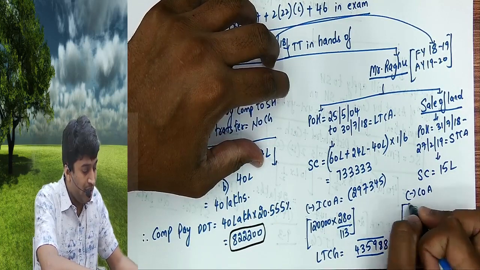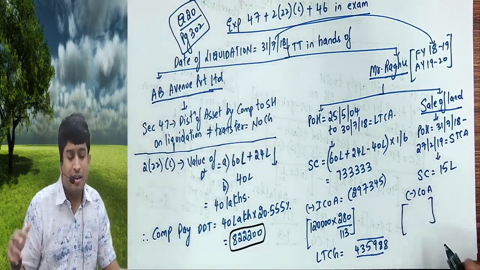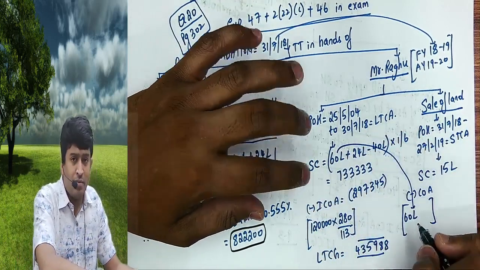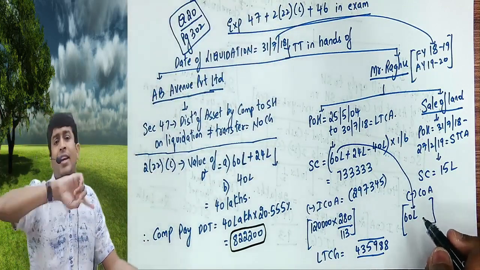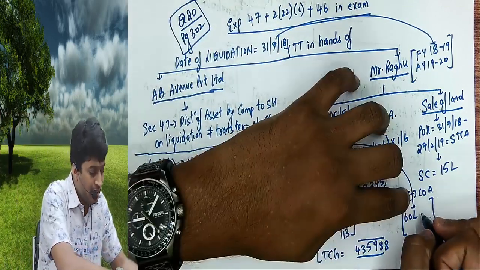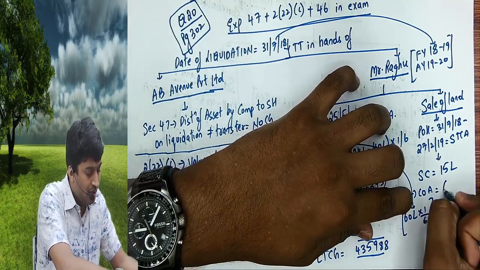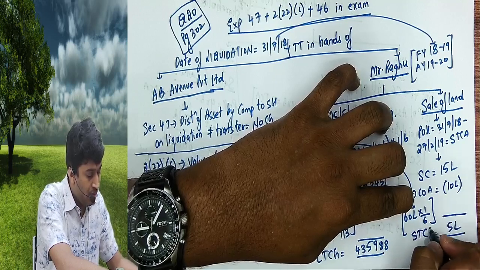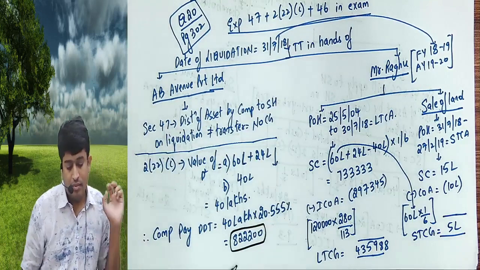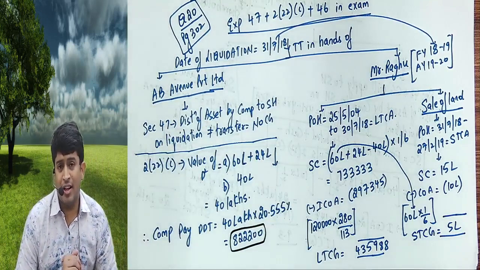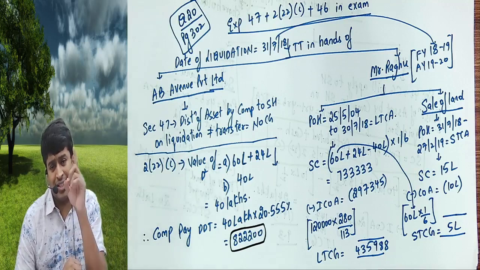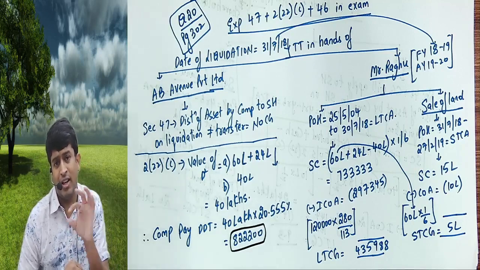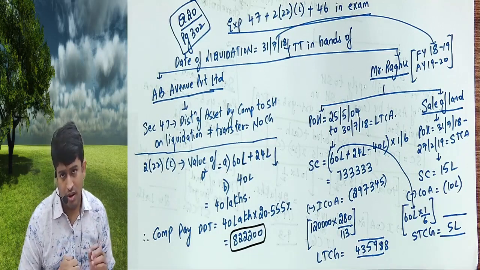Cost will be the fair market value when he received the land. Fair market value is 60 lakhs. But 60 lakhs is the value of the entire land, and he received only 1/6 of it, so 1/6 into 60 is 10 lakhs. So the balance is 5 lakhs, which is short term capital gain. Assuming, as not given, that 6 acres of land is 60 lakhs, he will receive only 1 acre, which he is selling. So the cost of 1 acre will be considered, not 6 acres, because he got only 1 acre.